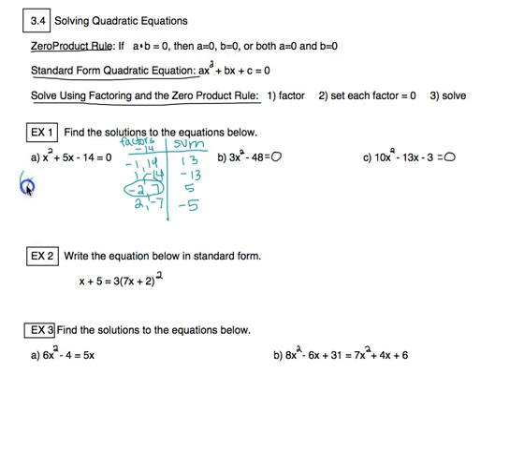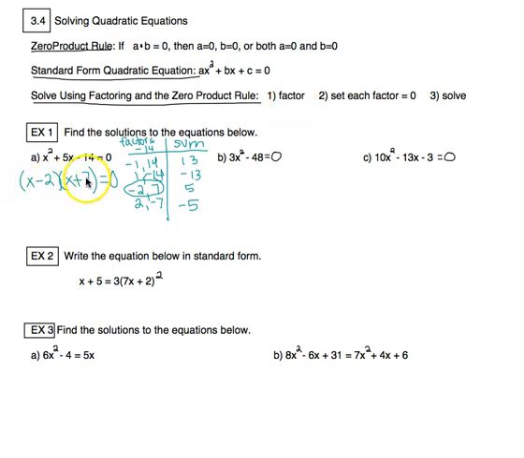So it's going to be x minus 2 times x plus 7. Now remember, this trinomial factored into this. We still have the equals 0. So we factored it. Now here's where we use the zero product rule.